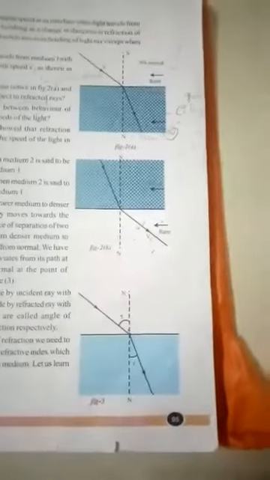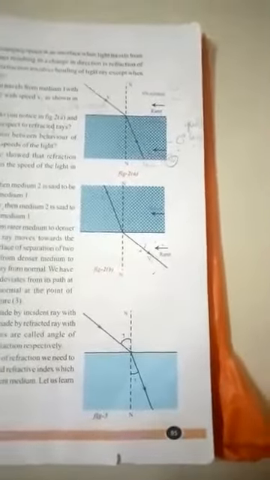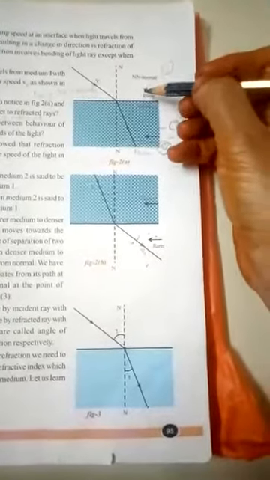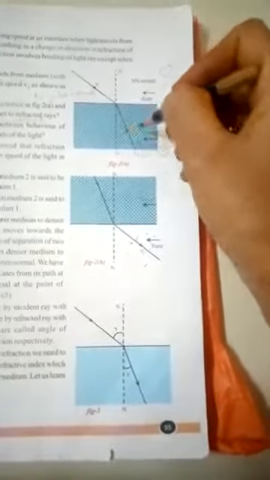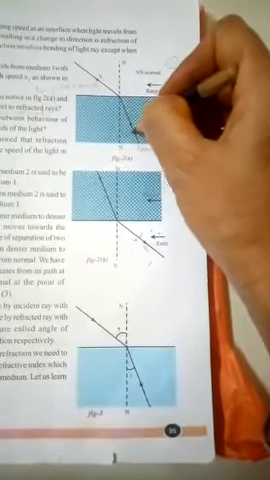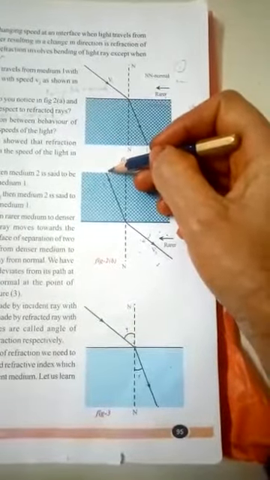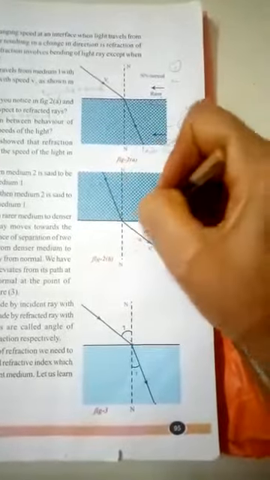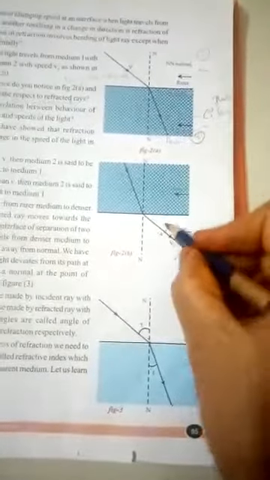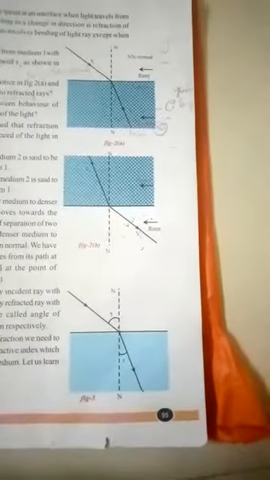These 2 points you have to remember, and you have to draw these diagrams. If the ray is passing from rarer medium to denser medium, the refracted ray will be towards the normal. If the incident ray is passing from denser medium to rarer medium, the refracted ray will be away from the normal.